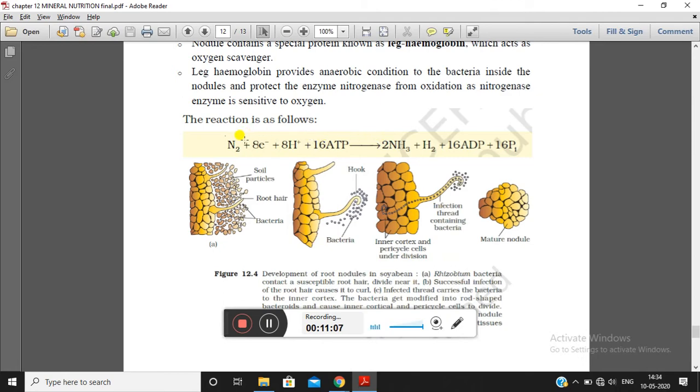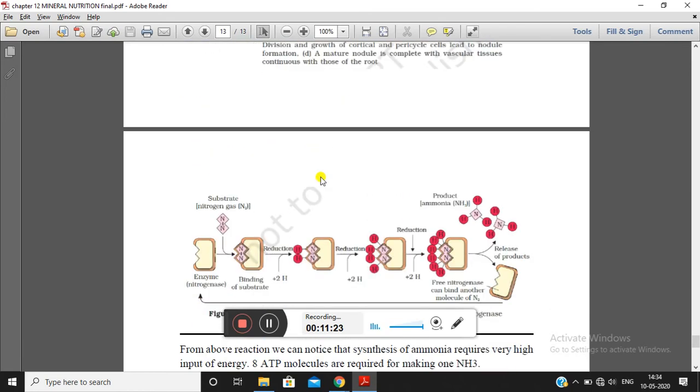So this is the reaction which takes place in the conversion of nitrogen into ammonia. We can see that for two molecules of ammonia to be produced, 16 ATPs are required. So for one molecule of ammonia to be produced, 8 ATP molecules are necessary.